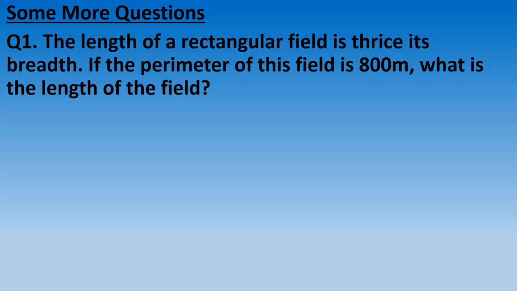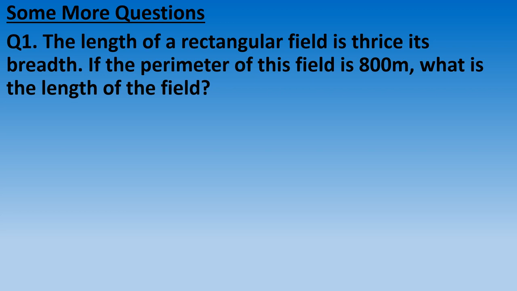I am repeating the question because all these questions you have to read twice or thrice. The length of a rectangular field is thrice its breadth. If the perimeter of this field is 800 meter, what is the length of the field?